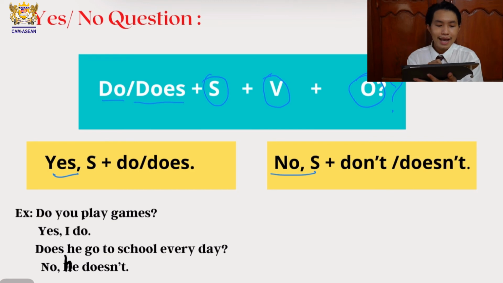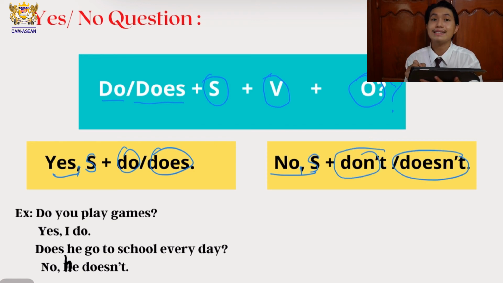So which means for yes, you need to add a comma, followed by the subject, followed by do or does, depending on the subject, okay? For no, followed by a comma, and no, comma, and then the subject, followed by don't or doesn't, and it depends on the subject again.